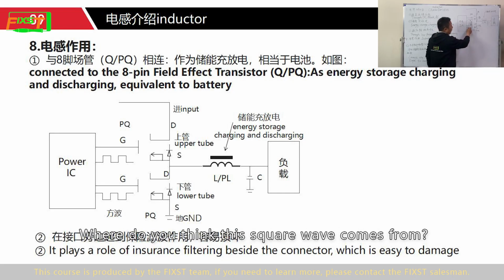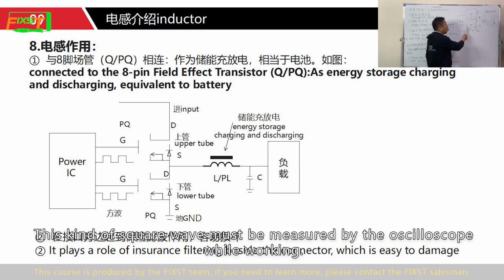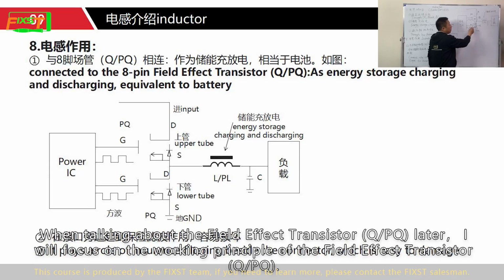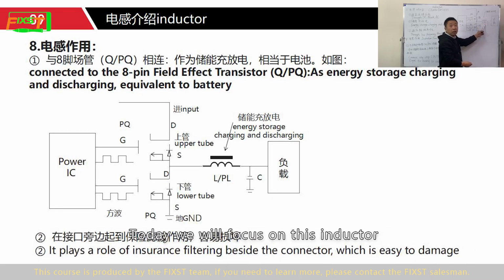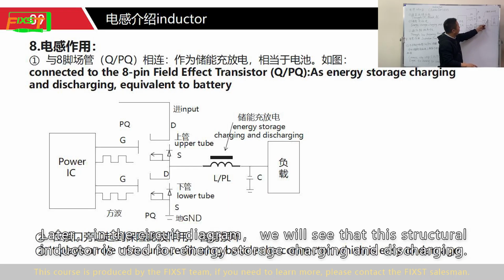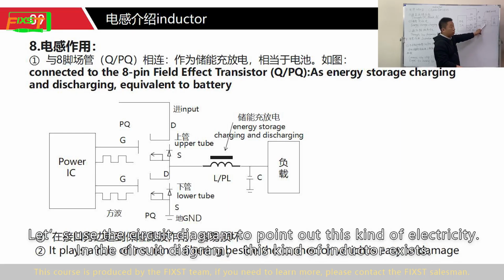Where do you think this square wave comes from? This kind of square wave must be measured with an oscilloscope while working. When talking about the field effect transistor later, I will focus on its working principle. Today we will focus on the inductor. Later, in the circuit diagram, we will see that this structure of inductor is used for energy storage, charging and discharging. Let's use the circuit diagram to point out this kind of inductor, which exists in the circuit diagram.